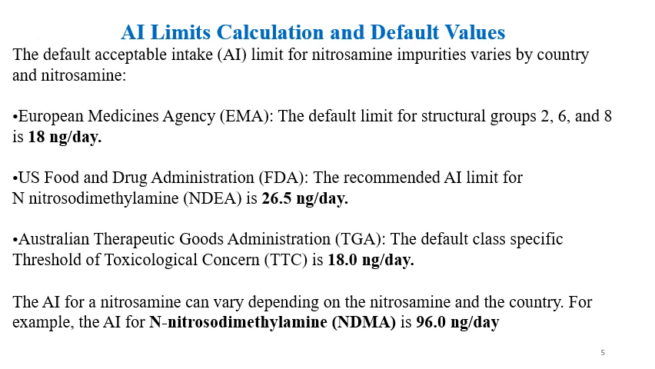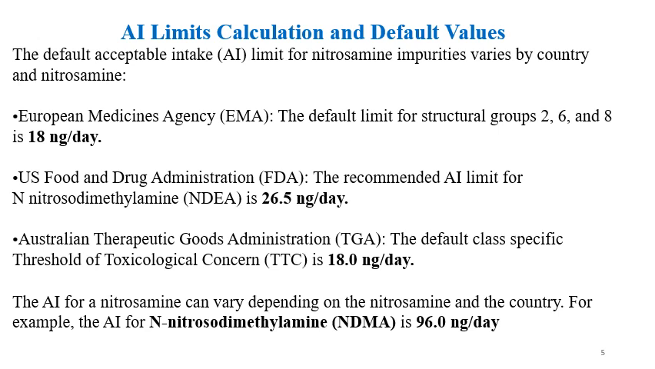The default acceptable intake limit, that is the AI limit, for nitrosamine impurities varies by country and nitrosamine. As per EMA, the default limit for structural groups 2, 6 and 8 is 18 nanograms per day. As per US FDA, the recommended AI limit for NDEA is 26.5 nanograms per day. As per TGA, the default class specific threshold of toxicological concern, that is TTC, is 18 nanograms per day.